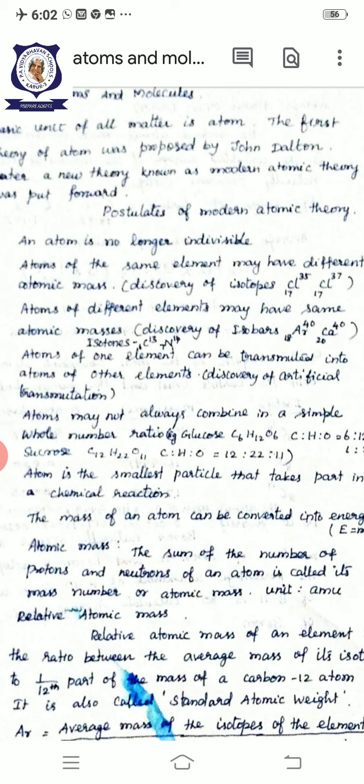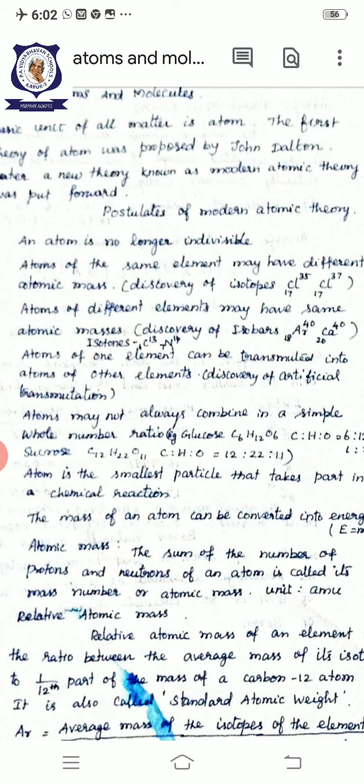If two elements differ in their atomic number, but the number of neutrons present in each is the same, then they are called isotones. So what are the three things we have already seen? One is isotopes, second is isobars, and third is isotones.